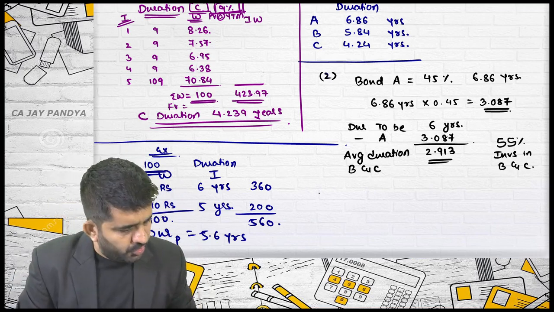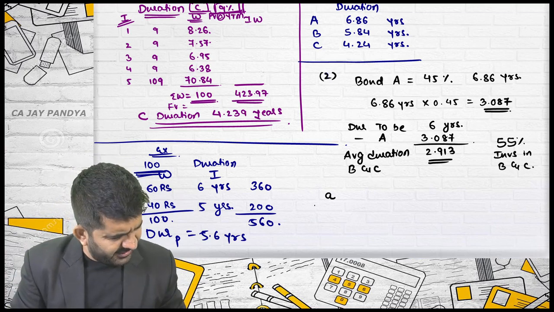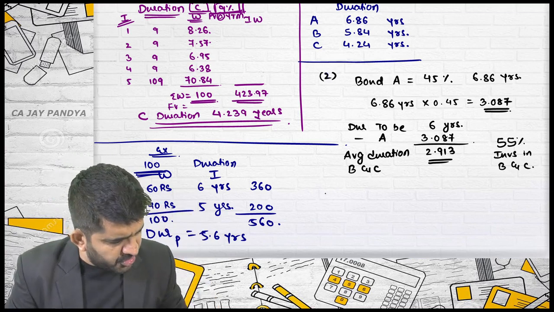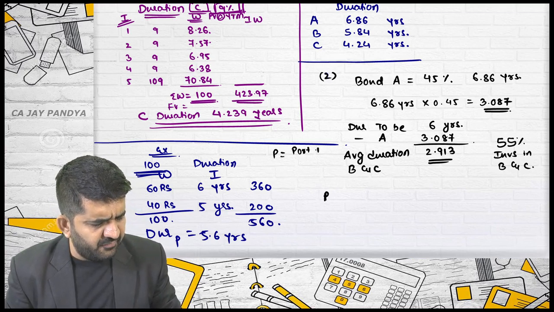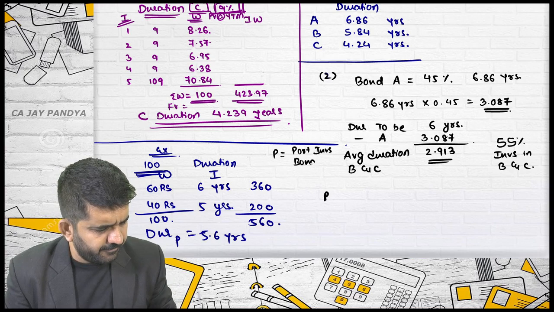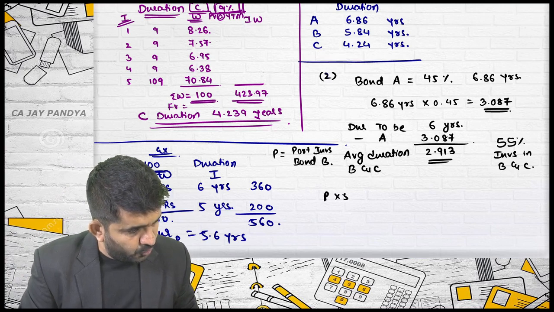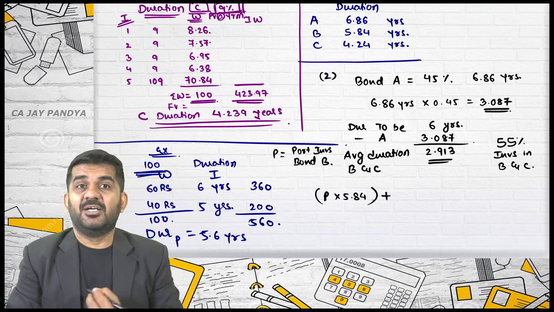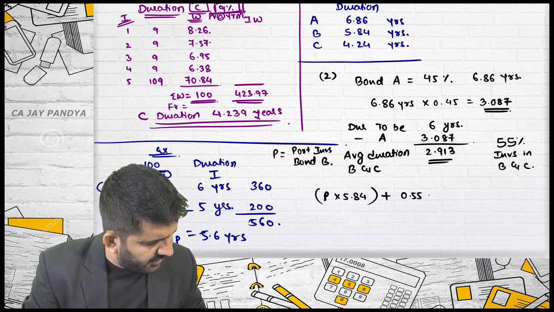Is it alright? So, suppose A is invested in portfolio B. Let me not take it as A because then it will be confused with the name of the portfolio. Is it alright? Suppose a portion P is invested in bond B. P portion invested in bond B is equal to P. What is the duration of B? Into 5.84, plus, then what will be invested in C? 0.55 minus P.